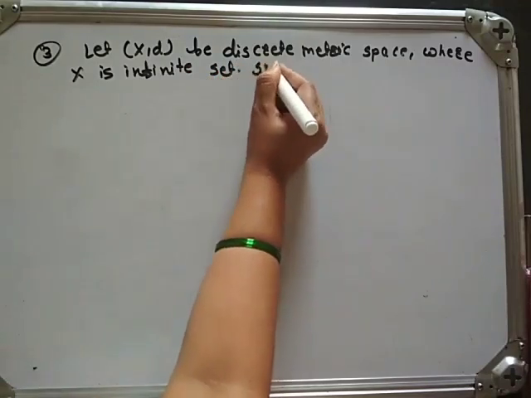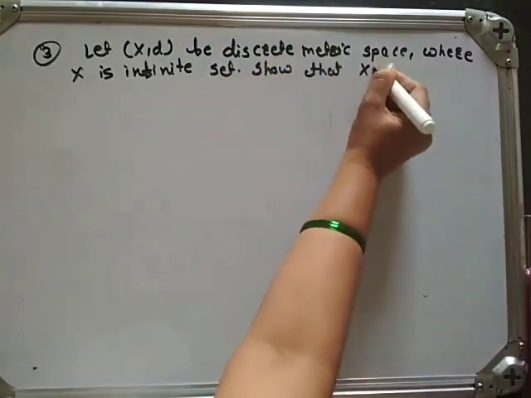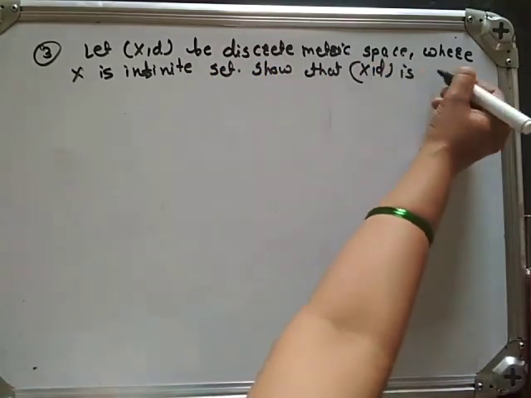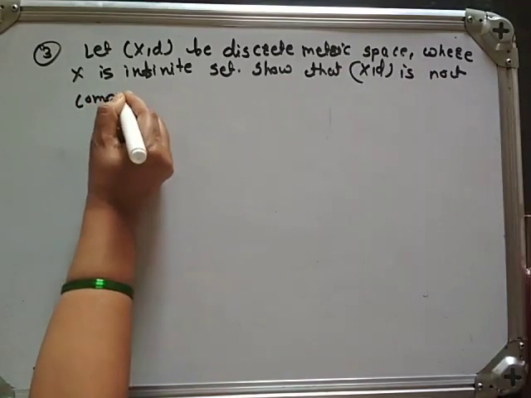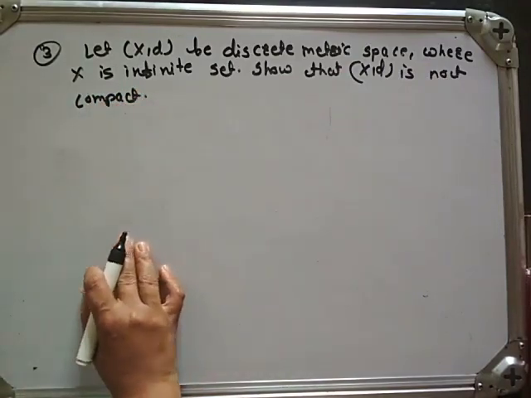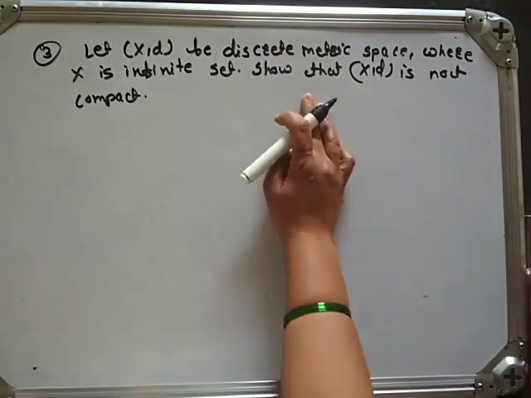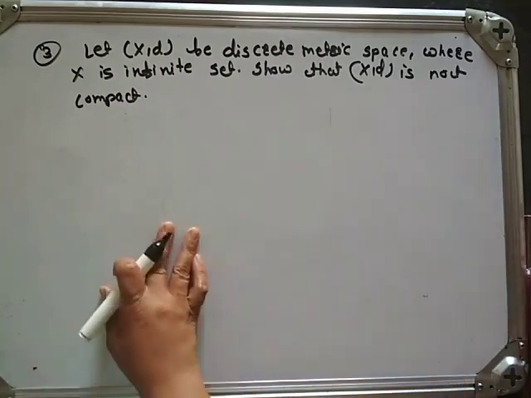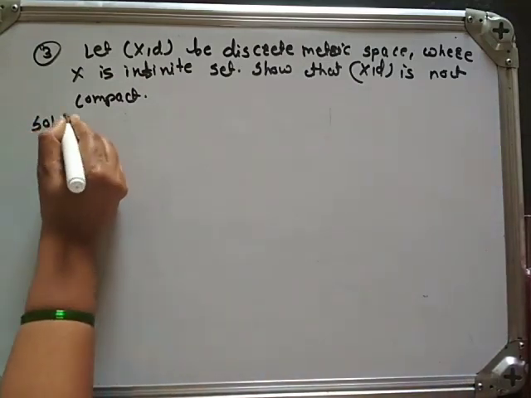Show that XD is not compact. Okay. Let XD be a discrete metric space and X is an infinite set. Then we have to show that XD is not compact. Okay. Solution.